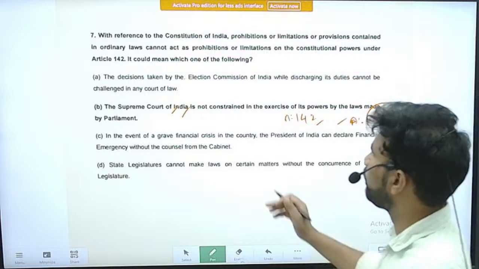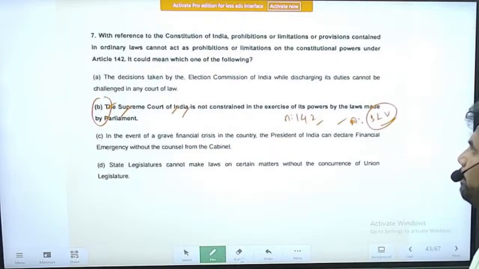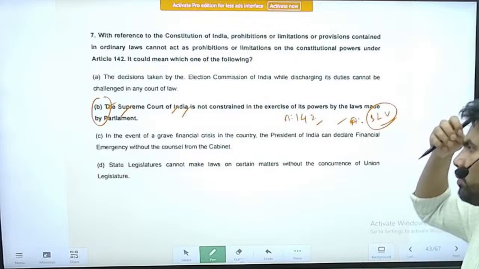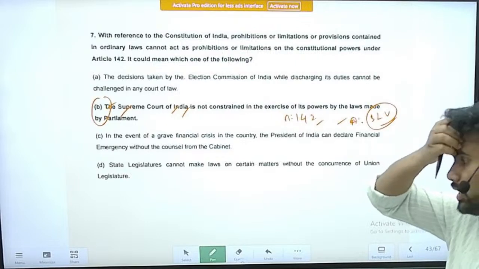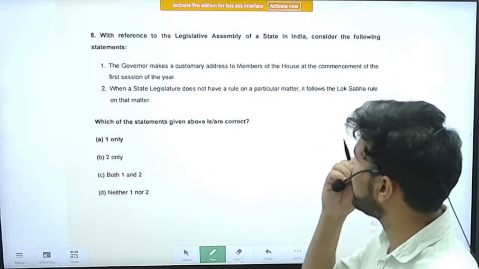So for this item, option B is the correct explanation, right? So it is also a completely conceptual oriented question. So try to be clear with these kinds of concepts, right? Next question, question number 8.